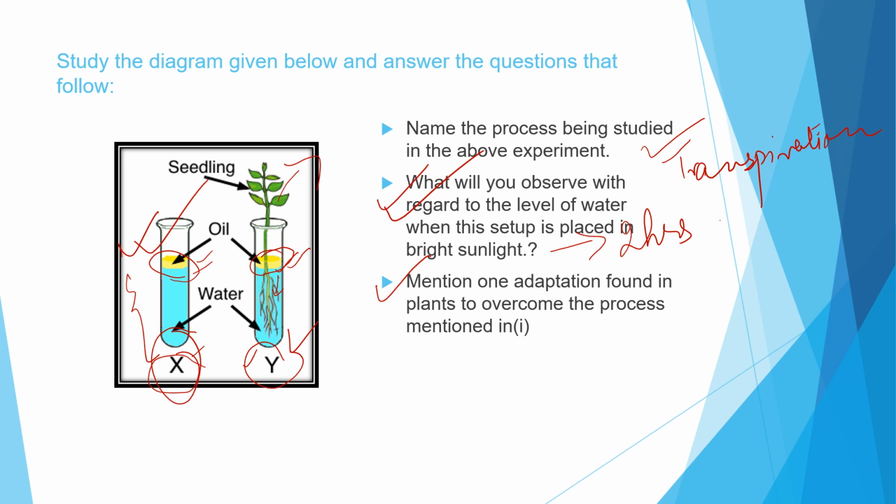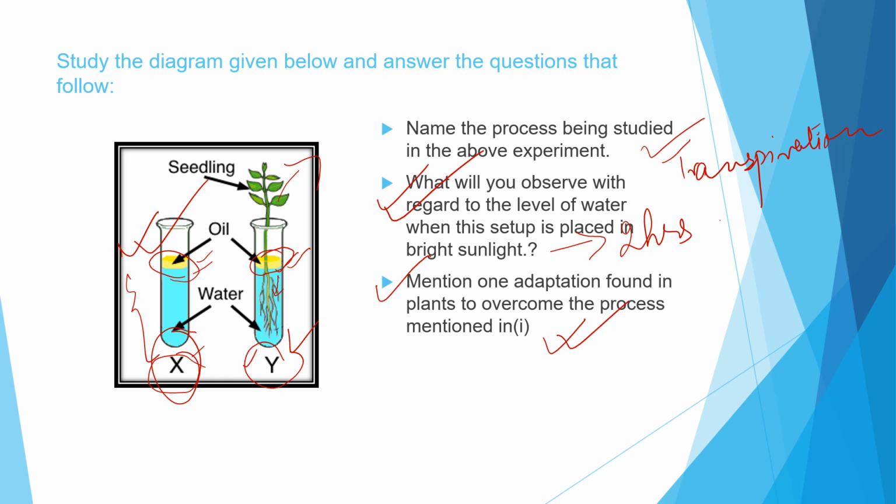We have studied that plants adapt themselves to reduce excessive transpiration. How? Their stomata may be sunken, or covered by hair as in oleander. The leaves may become narrow, or roll over or fold to reduce the exposed surface area. The basic thing is they are reducing the exposed surface area. The number of stomata may also be reduced, as in xerophytes like cactus. So any one adaptation you can tell.